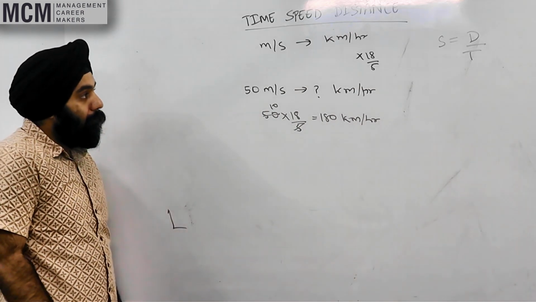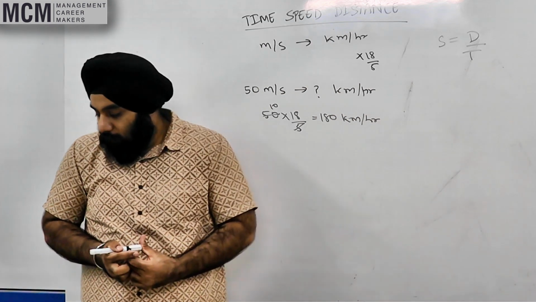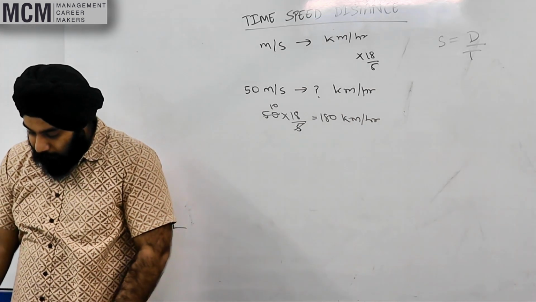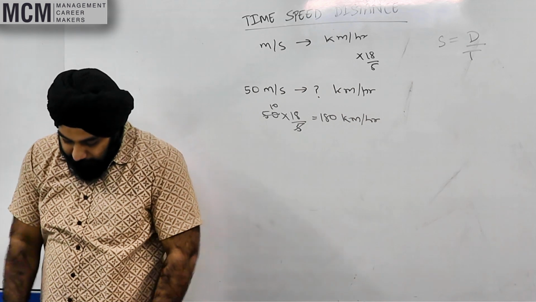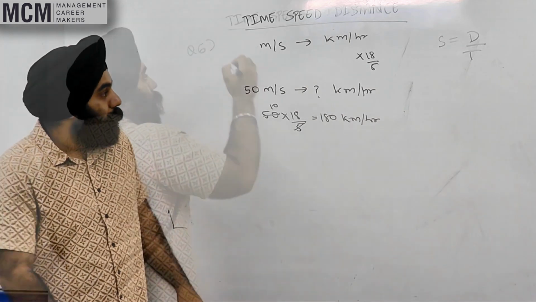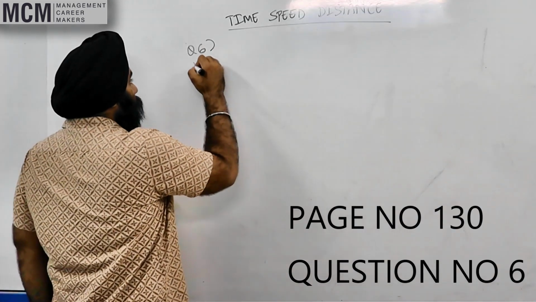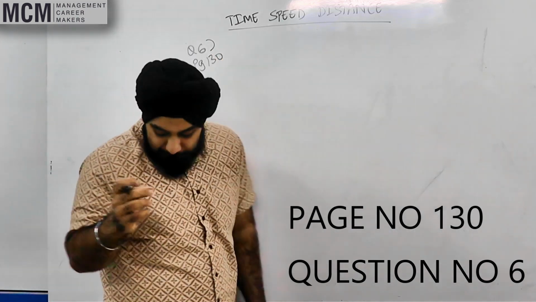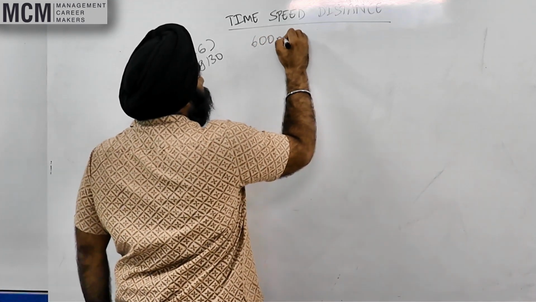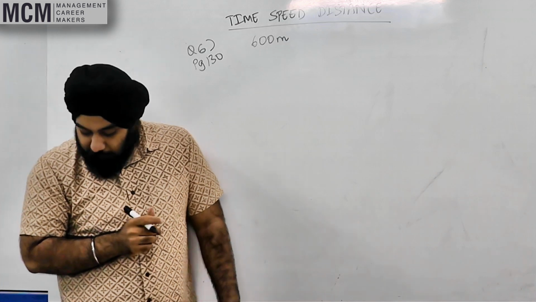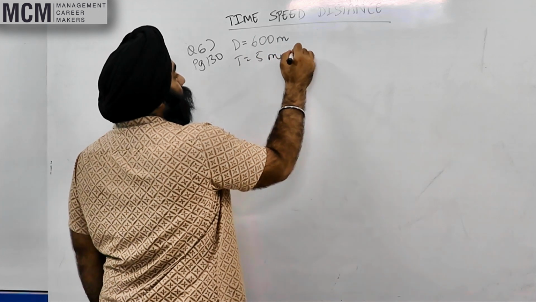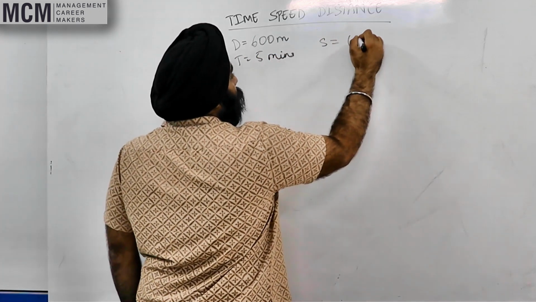Is that clear? Yes? Once you've done this, you can very easily solve the first solved example on page 129 as well as the first 4 questions of the exercise on page 130. We're going to do question number 6 on page 130. The question states that a man crosses a street 600 meters long in 5 minutes. So distance is 600 meters, time is 5 minutes. What is his speed in kilometers per hour?